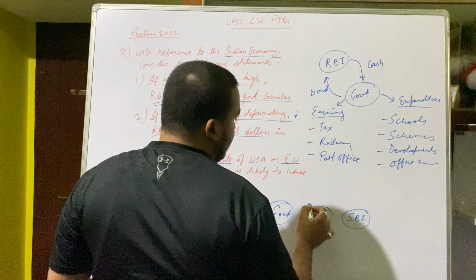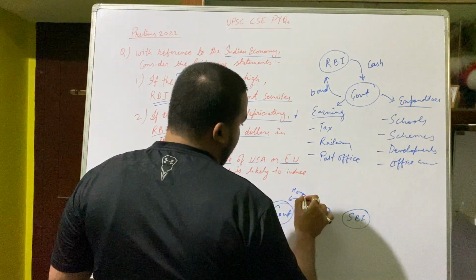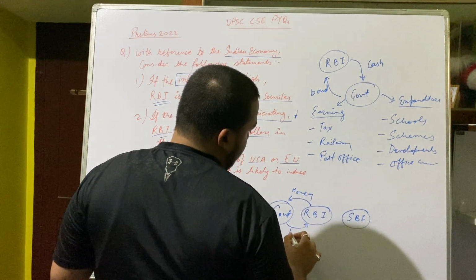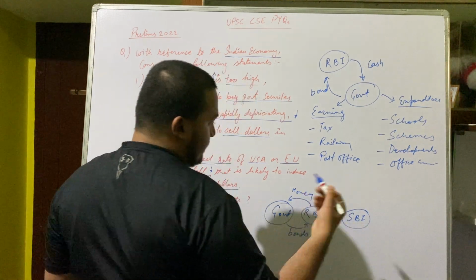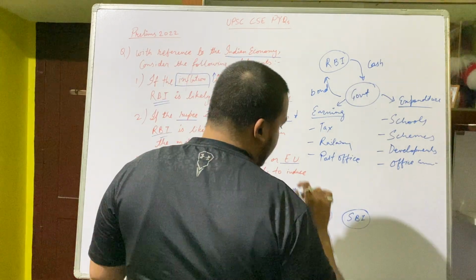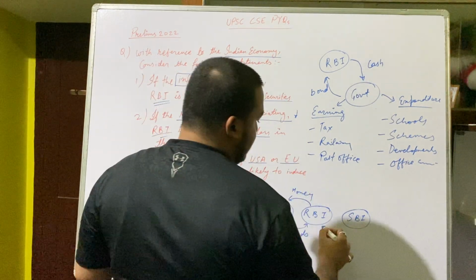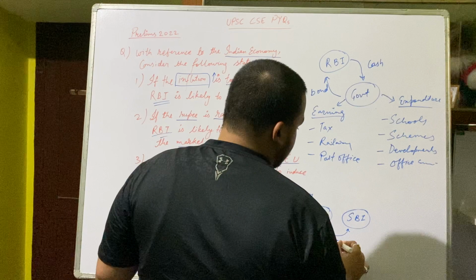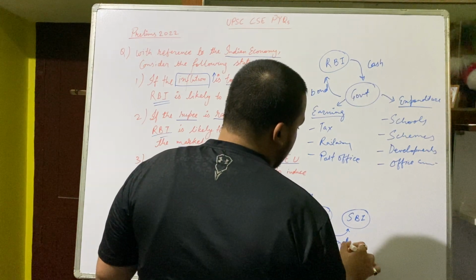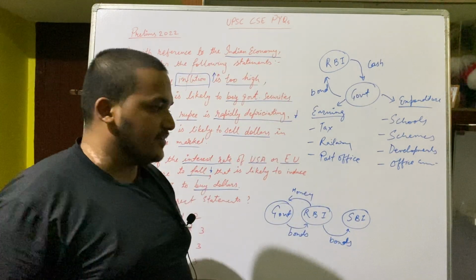The government takes money from here and gives bonds. Bonds are nothing but a promise by the government. Then what will RBI do? RBI will sell these bonds to SBI or other banks, or Axis Bank, many banks or financial institutions.